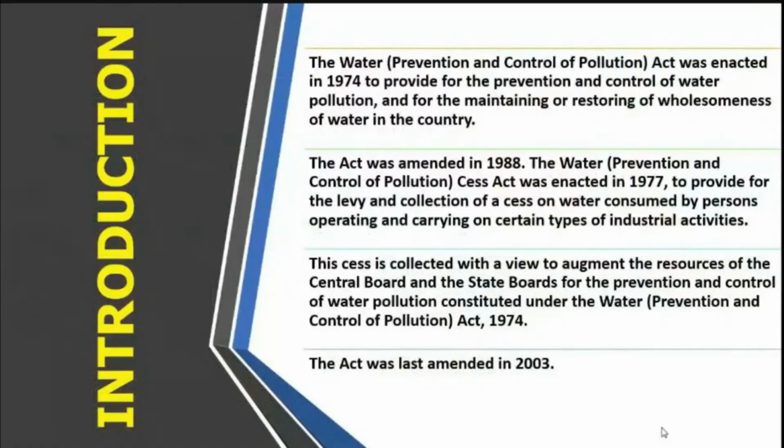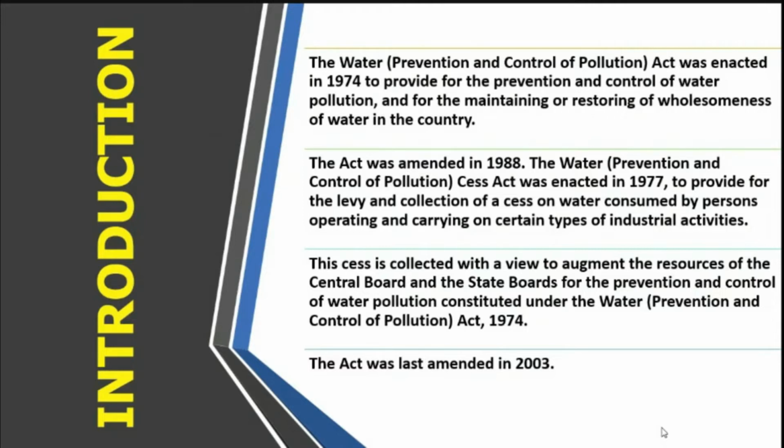So, the Water Prevention and Control of Pollution Act was enacted in 1974 to provide for the prevention and control of water pollution and for the maintenance and restoring the wholesomeness of the water in the country.